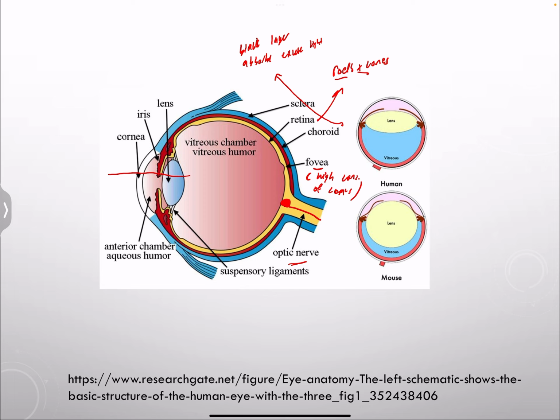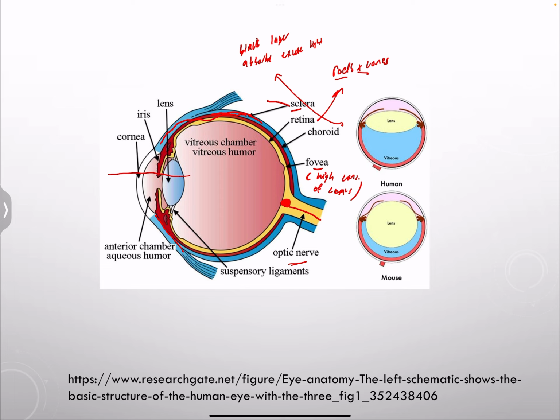Now, we also have the sclera. The sclera is a white, tough, opaque outer layer. As you guys can see, it's the outer layer of the eye, and it protects the eye. It extends all the way to the front of the eye. At the front of the eye, the sclera is covered by a membrane called the conjunctiva. Okay, this is a layer that's transparent and keeps the eye moist. We don't want the eye to be dry, so we have the conjunctiva, which is a thin membrane that keeps it moist.